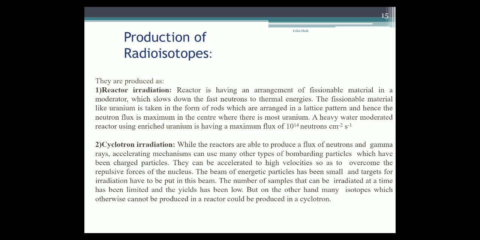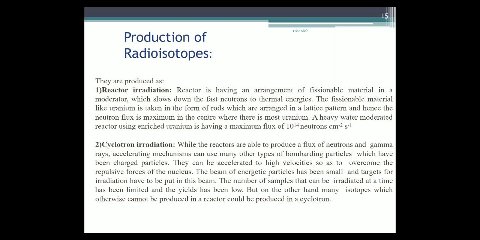Second one is cyclotron irradiation. While reactors are able to produce a flux of neutrons and gamma rays, accelerating mechanisms can use many other types of bombarding particles, which are charged particles, right? They can accelerate them to high velocities so as to overcome the repulsive forces of the nucleus.